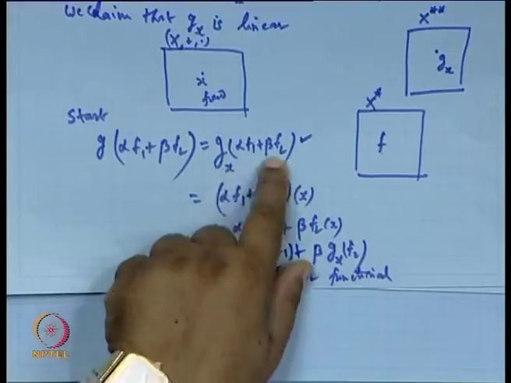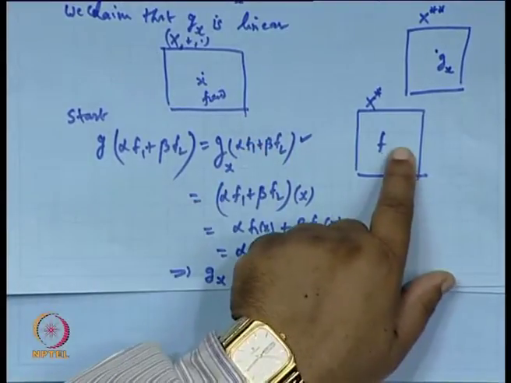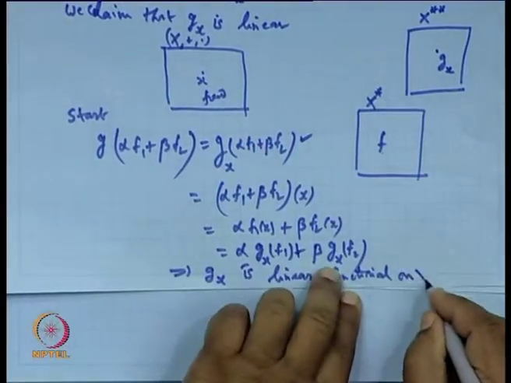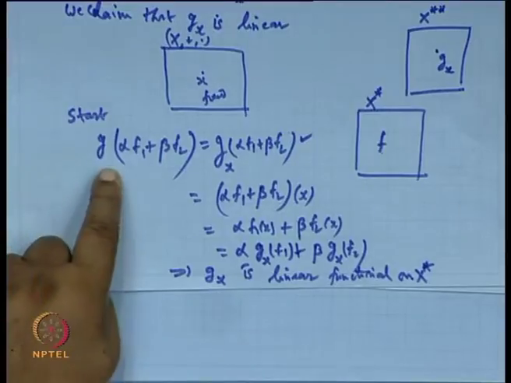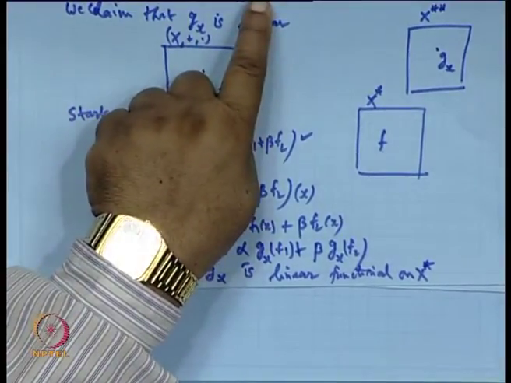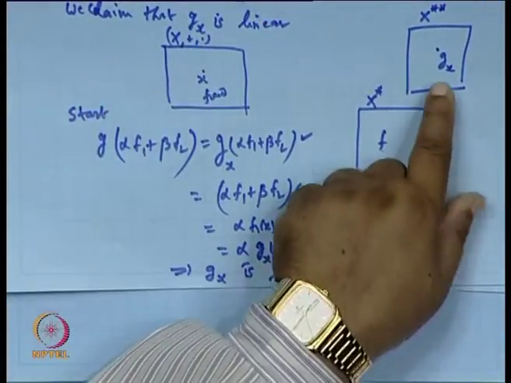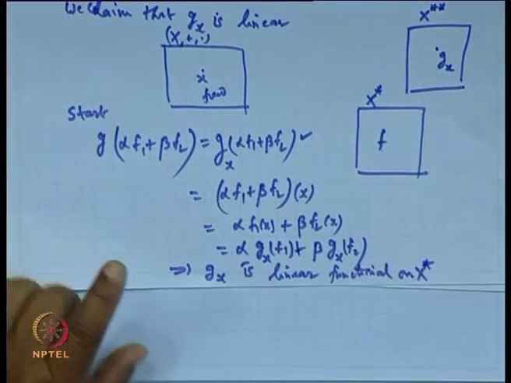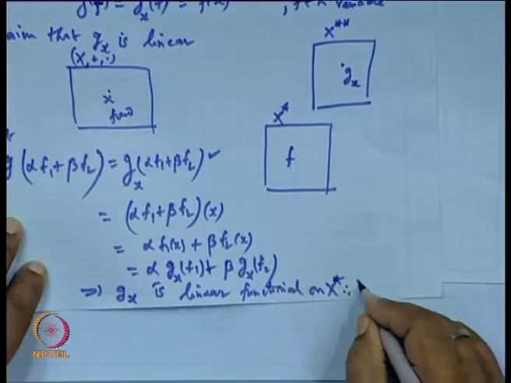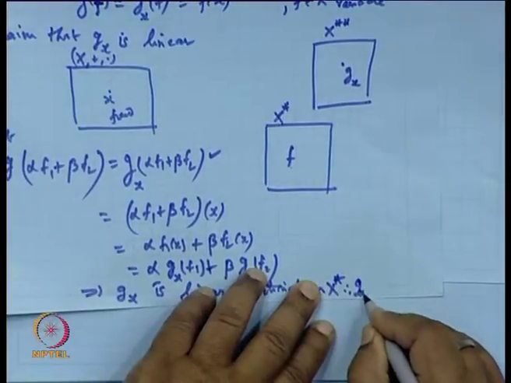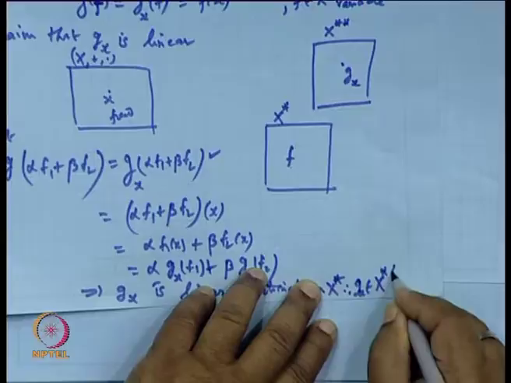Because the elements f1 and f2 belong to x star, on x star. So, the g which I have defined in this fashion comes out to be a point of x double star. Therefore, g x belongs to x double star.